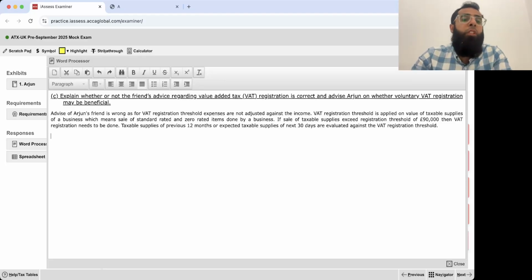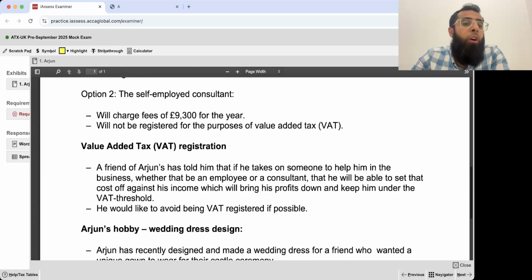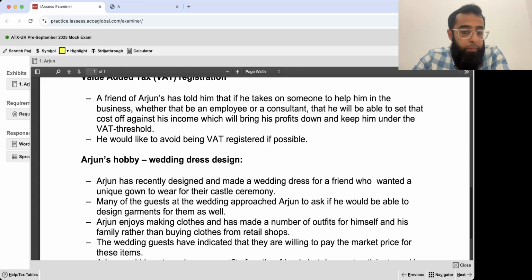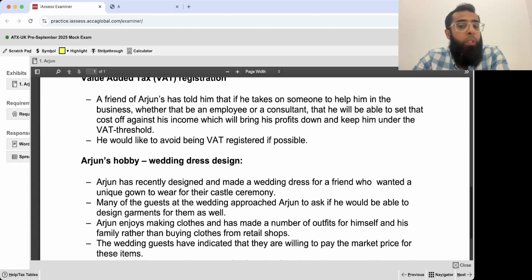Done. So first of all, Arjun's friend advises wrong. You cannot adjust the expenses. What he's saying, that you can adjust the cost against your income. Okay, so his friend's advice is wrong.